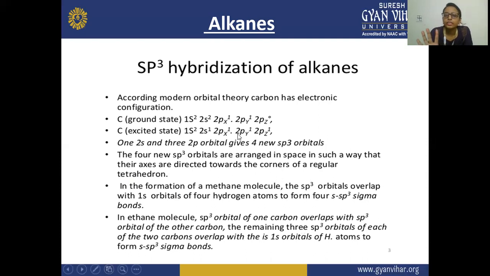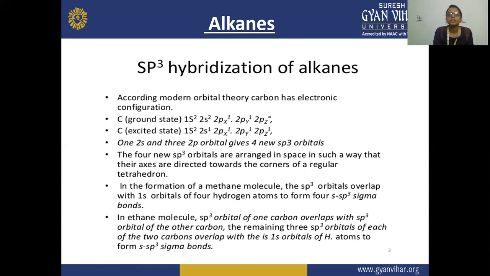4 electrons in its last orbital. So here in the ground state, it has 1s2, 2s2, 2px1, 2py1, 2pz0. So here in 2pz, there is no electron.